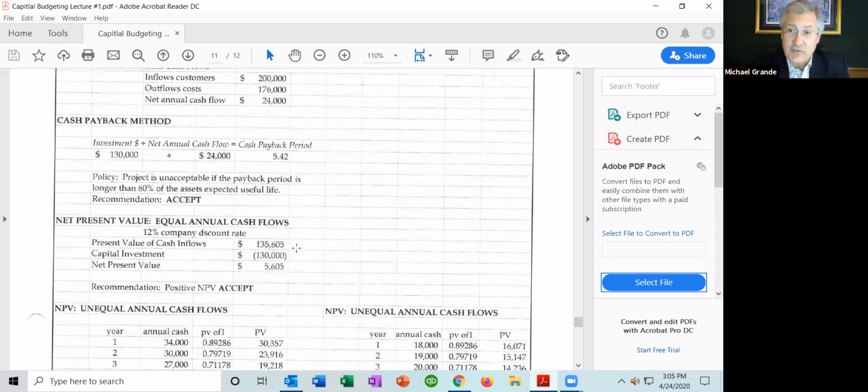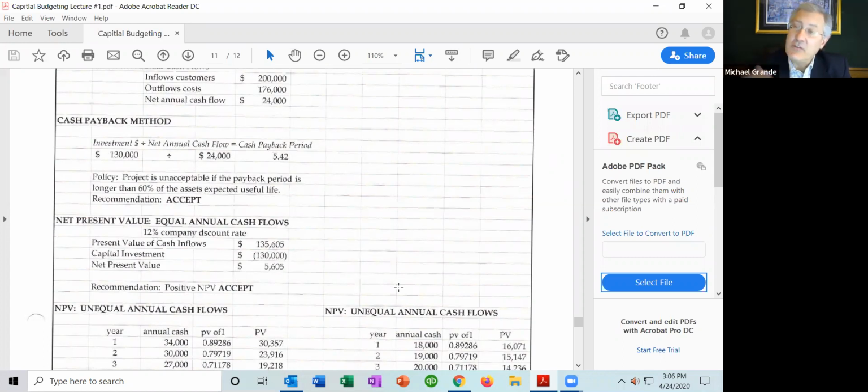It's worth 135,605 present value. Present value of the inflows is 135,605. The present value of the outflows, the capital investment, is $130,000. They have a net present value of 5,605, positive present value.